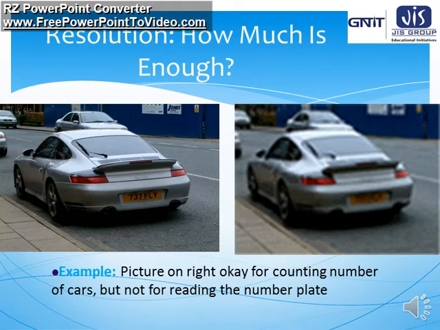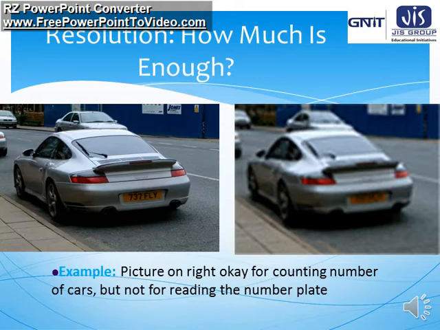Now here we can see two pictures, one on the right side, another on the left side. If you see only the image on the right side without seeing the left side, the image is quite clear. Here you can see there are 4 cars on the road. If you are asked how many cars are there, what type of cars they are, where they are running, that can be easily answered using the picture on the right side. So it's enough for answering all these questions.